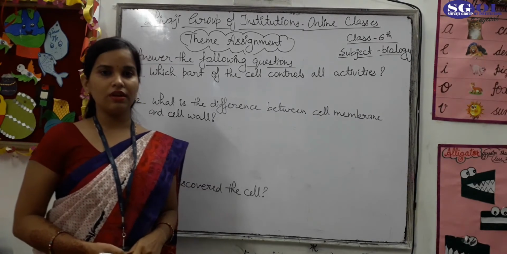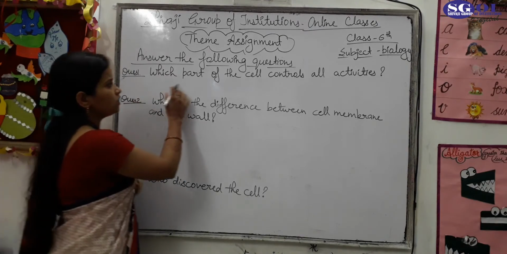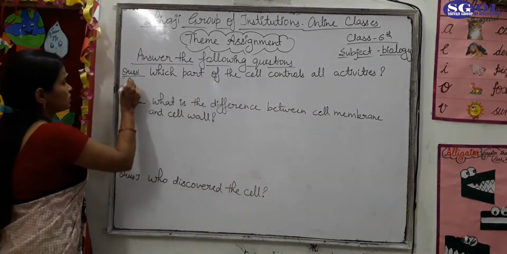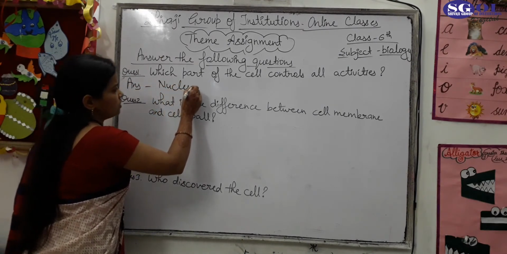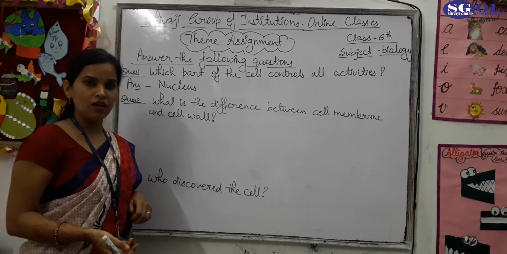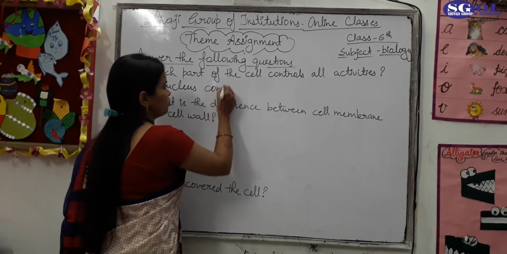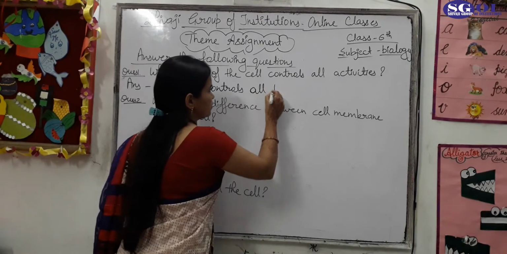And the next is answer the following question. First question, question number 1. Which part of the cell controls all activities? So the answer is nucleus. You know, students, the nucleus is the brain of the cell. It is the control center of the cell which controls all the activities. Nucleus controls all the activities of the cell.